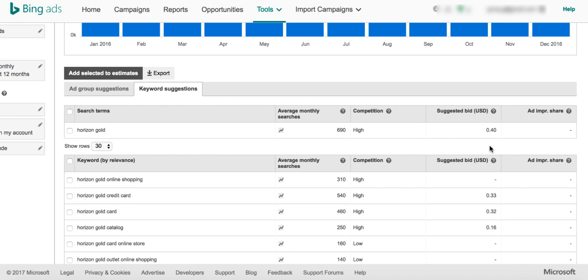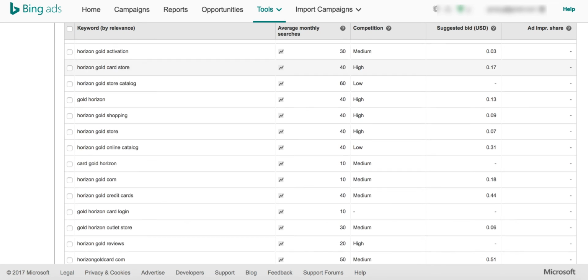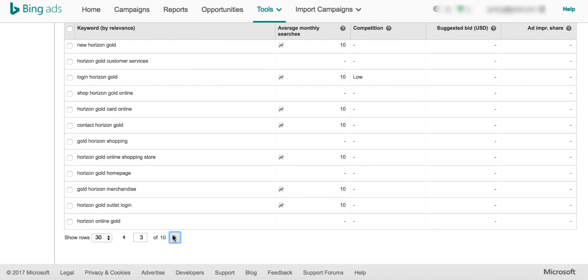Don't try to outbid in the initial days. That's not a good strategy. You might lose more if you don't understand the campaign strategies. So don't try to overbid on the initial days. Here you can see all the information related to horizon gold cards, and you have about 300 keywords here.